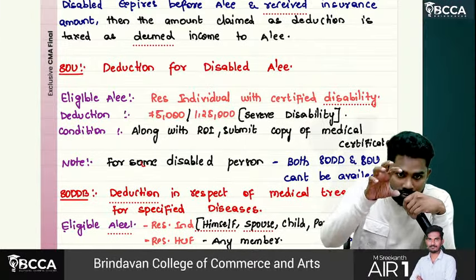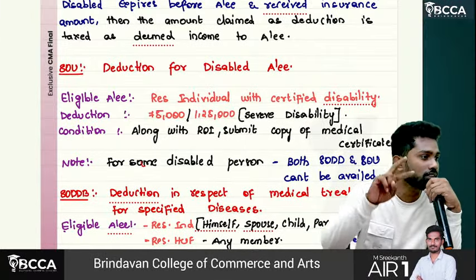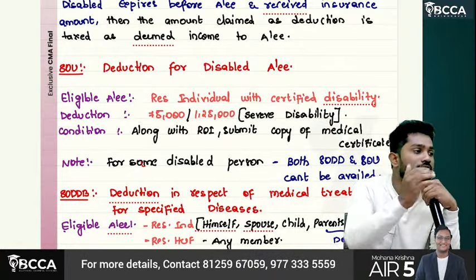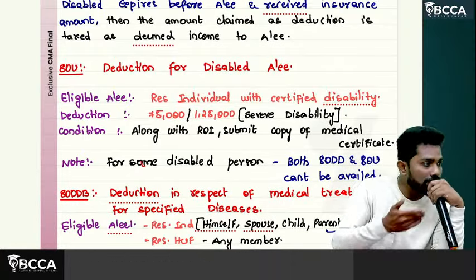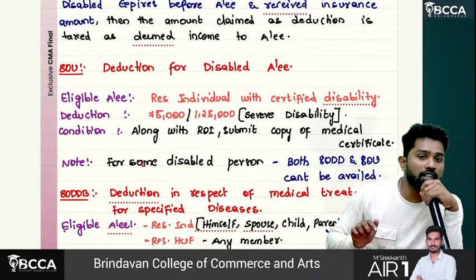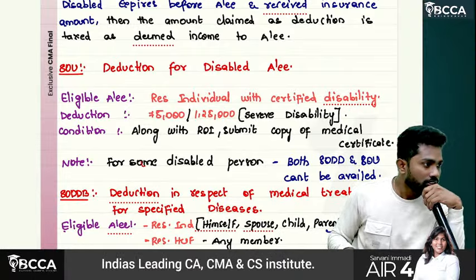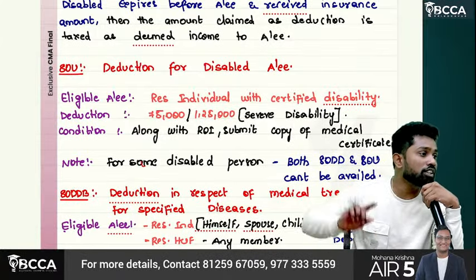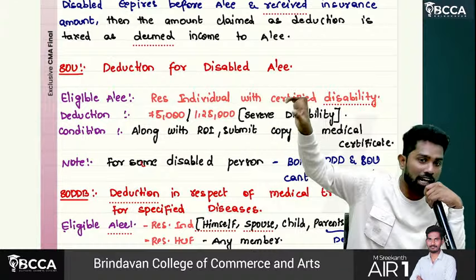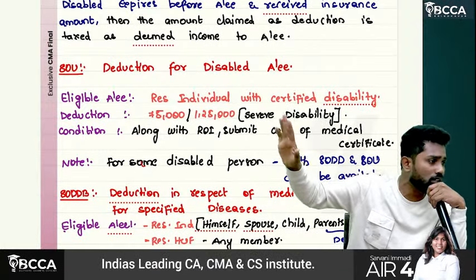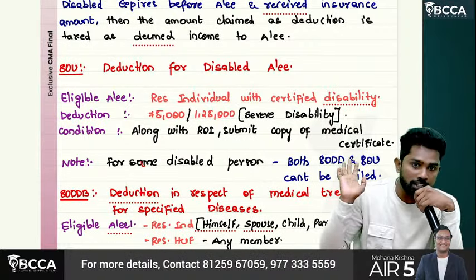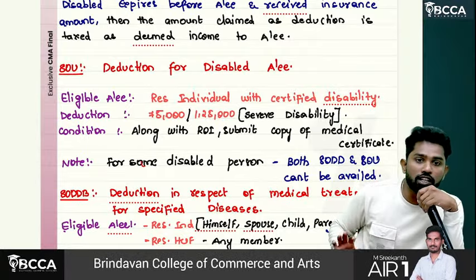No. For the same disability, you cannot claim deduction under two different sections. Either father can claim, treating son as dependent, or else son can claim in his own capacity under 80U. Okay, understand, sir? If for one particular disability he claims 80U and father claims under 80DD as a disabled dependent, then both are not allowed. Only under one section can he claim, either as a dependent under 80DD or for himself under 80U.